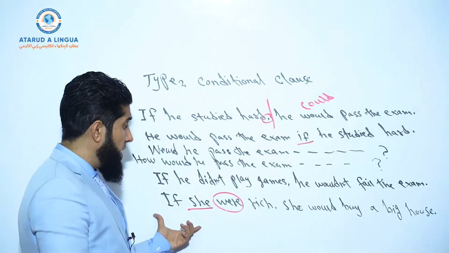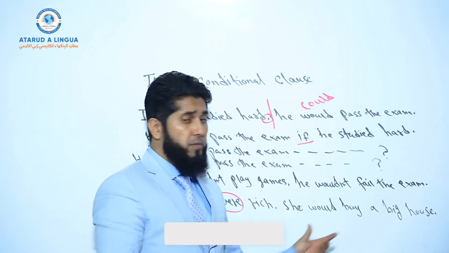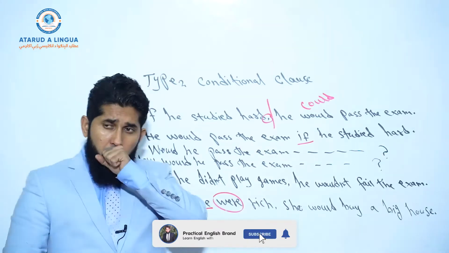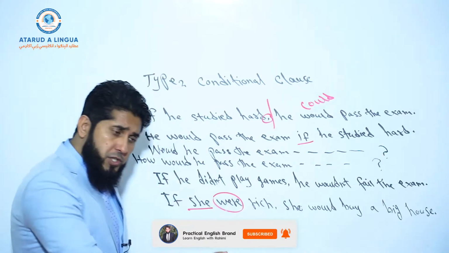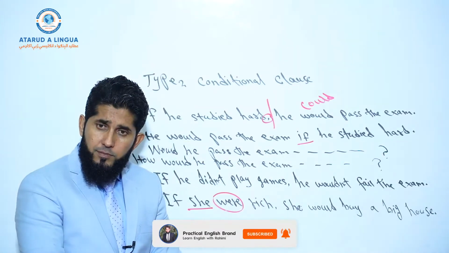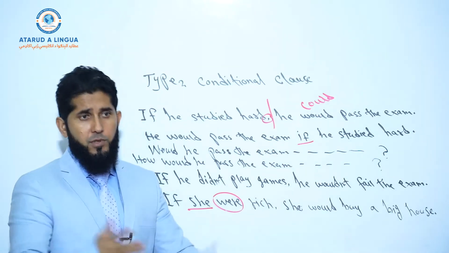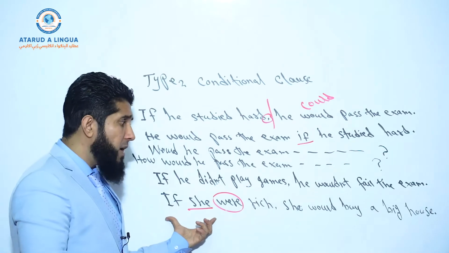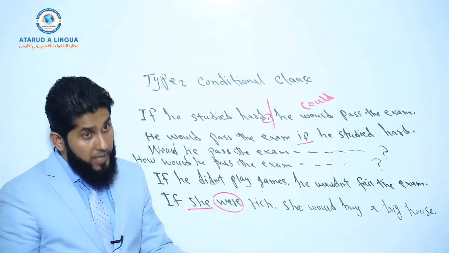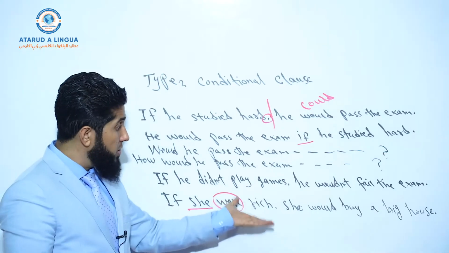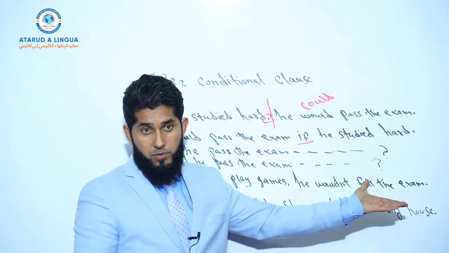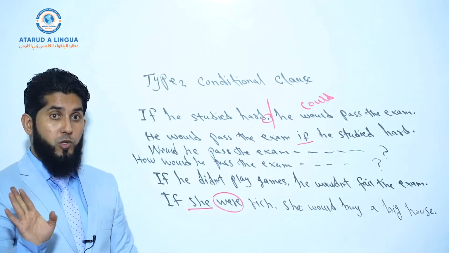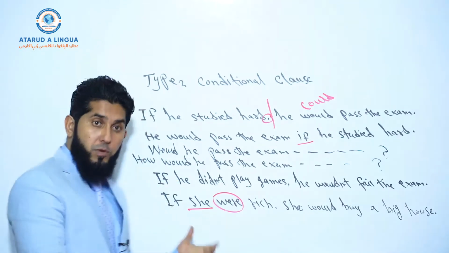So again, if she were rich, she would buy a big house. According to this sentence, is she rich at present time? No, she's not. The sentence is positive, the meaning is negative. If she were rich, she would buy a big house. Now, if she were rich, we wouldn't be using if.